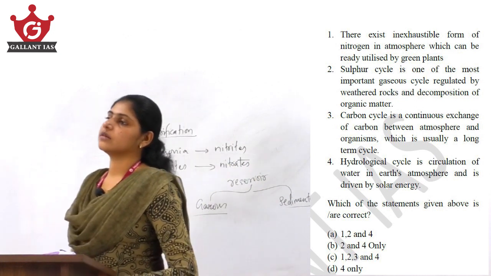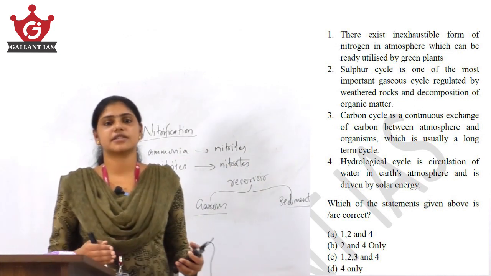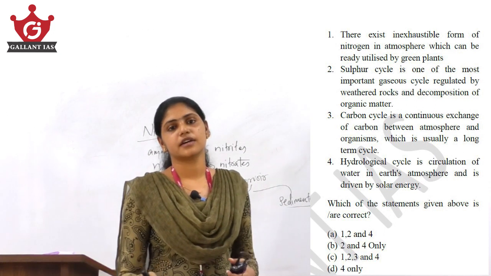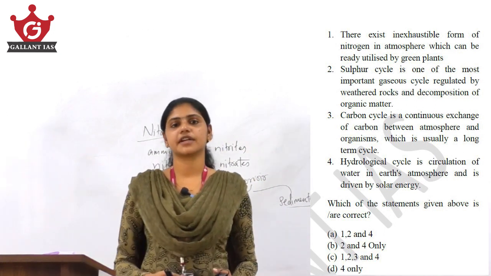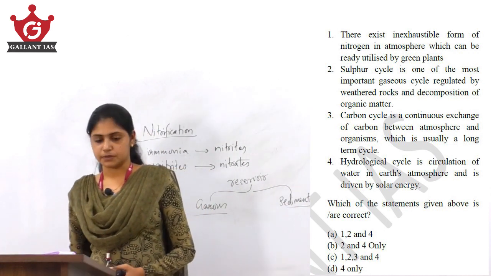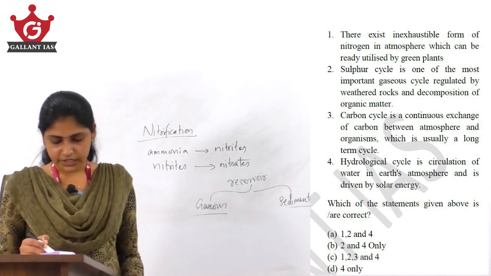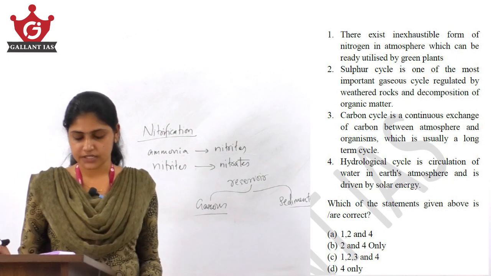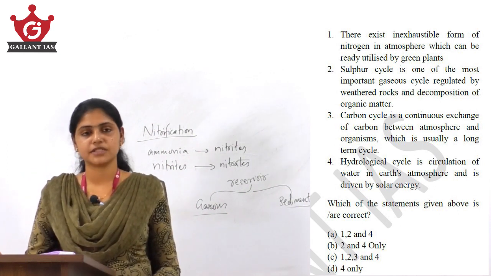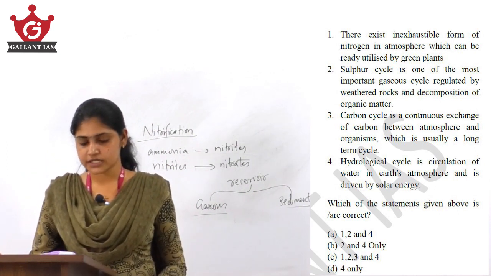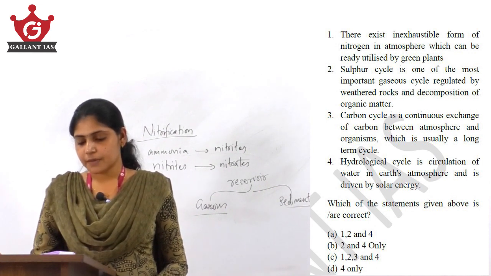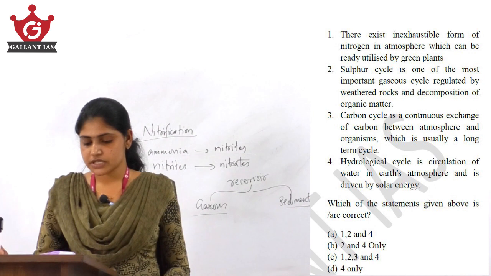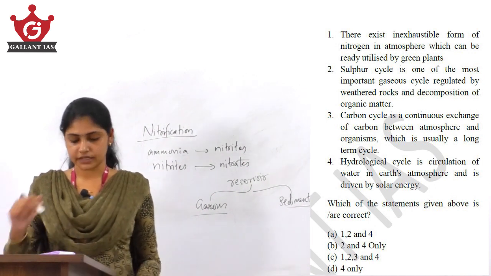There is no necessary criterion that you should know all the 5 statements. You can apply the elimination technique and you will arrive at the answer. So here we have arrived at option D, 4 only, which means 3 is automatically wrong. What does 3 say? Carbon cycle is a continuous exchange of carbon between atmosphere and organisms, which is usually a long-term cycle.